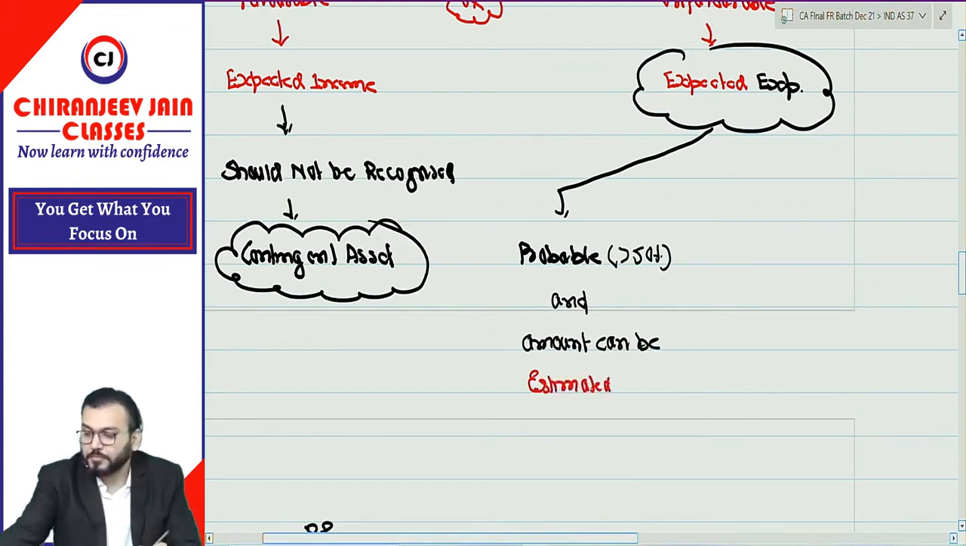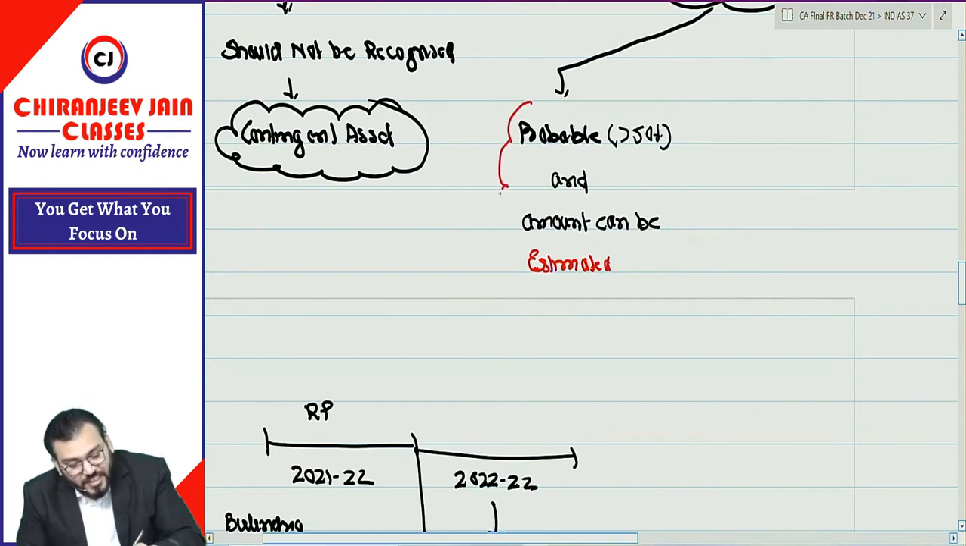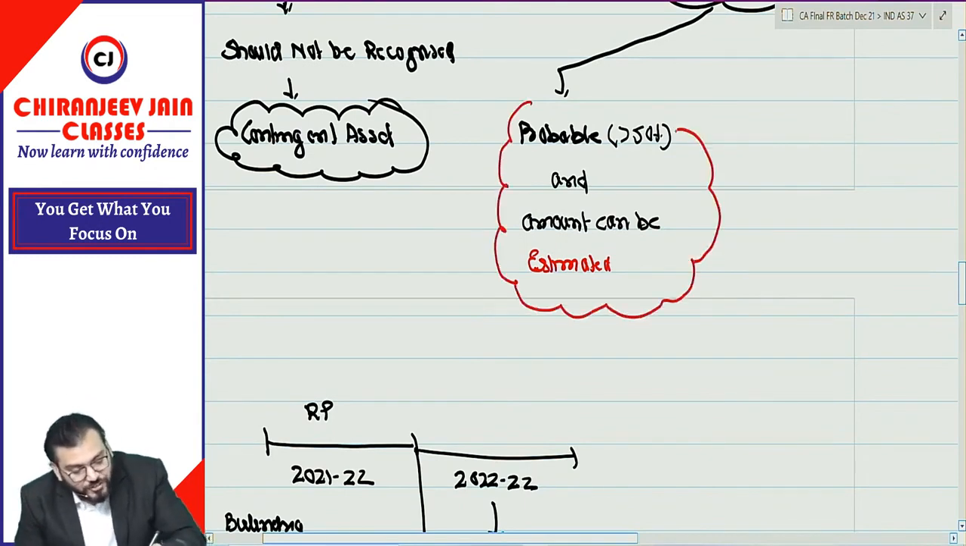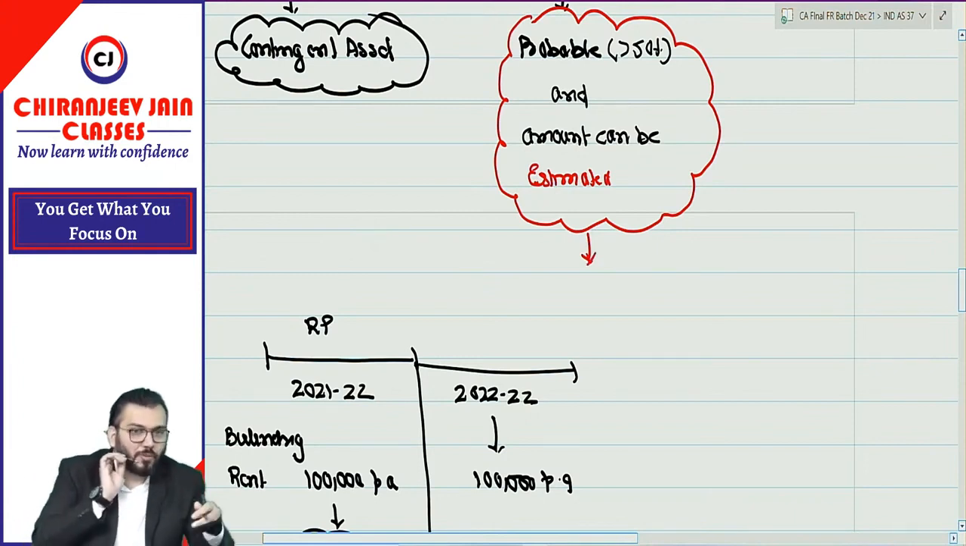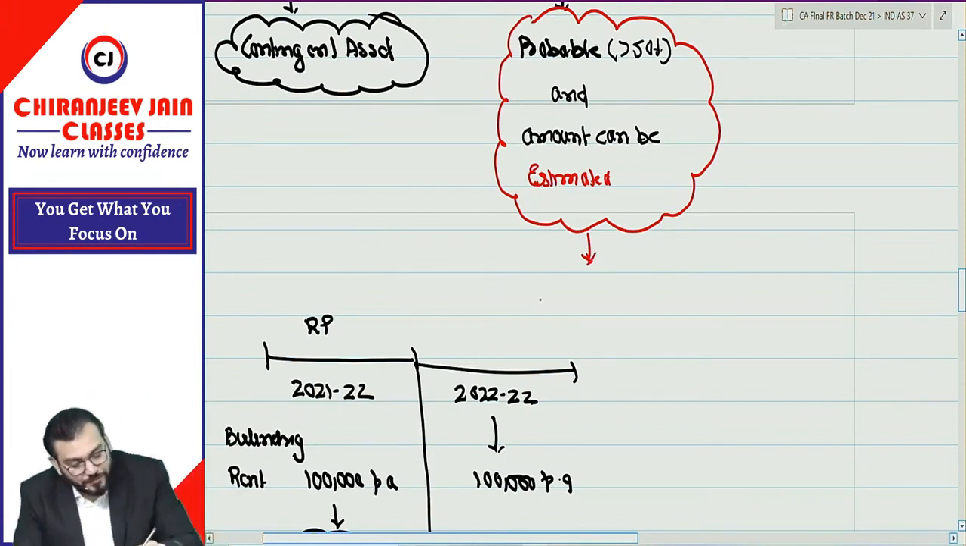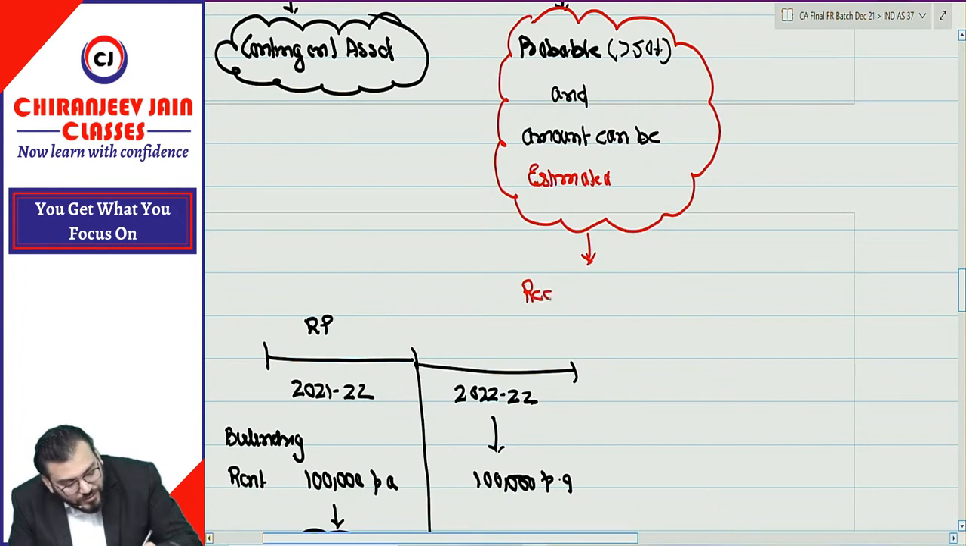Yes, sir. So it means, can I say we should provide such expenses? Can I write down we should provide such expenses? Provide means recognize. Provide for such expenses, correct? So I better write down recognize.